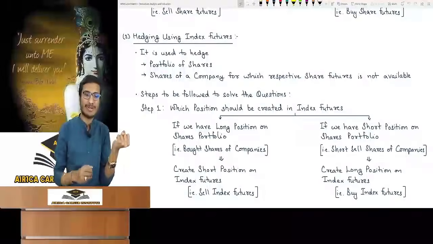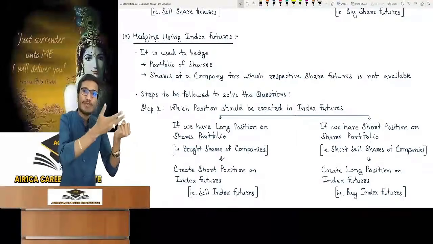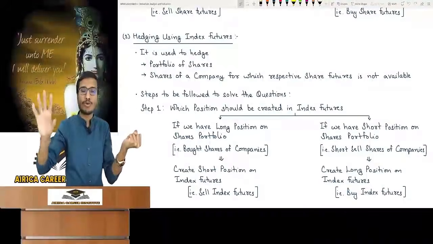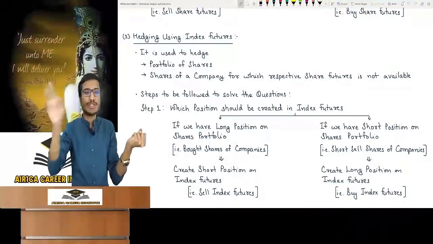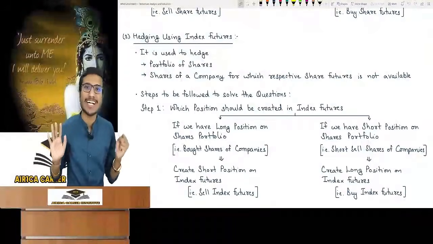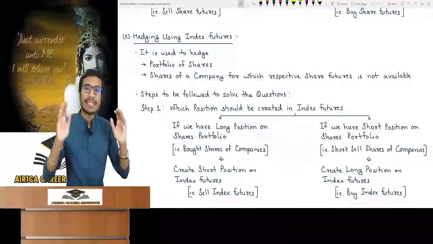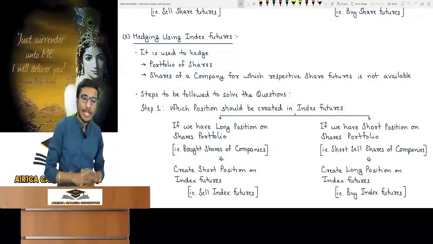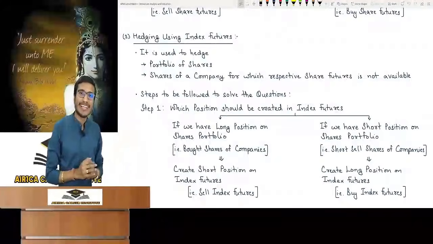So I want to do hedging. But sir, how can I do hedging? I have so many shares in my portfolio. For all the companies' shares, I would have to look for the share future, find the share future of the second and then the third company. By the time I finish hedging, it will be 3 months. Understood? Because in practical life, people have thousands of shares in their portfolio. This is clearly not possible.